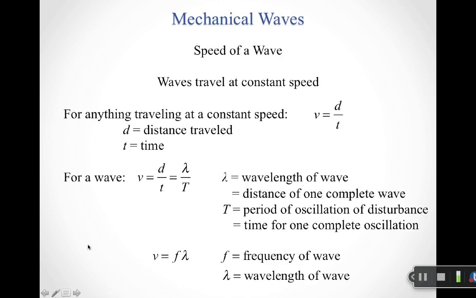So one thing to emphasize, as a general rule, is that the speed of the wave depends only on the medium. For any non-dispersive waves, which is what we'll deal with this semester, the speed of the wave is set by the medium. What that means is when you start changing, say, the frequency at which your disturbance oscillates to cause the wave, you're actually going to change the wavelength. So these two things are inversely related to each other, and the speed of the wave is basically set by that medium.